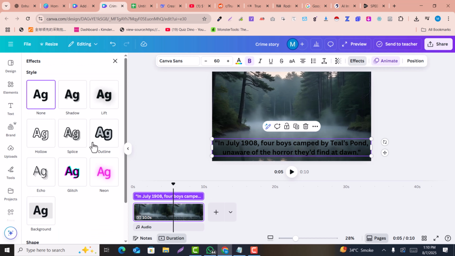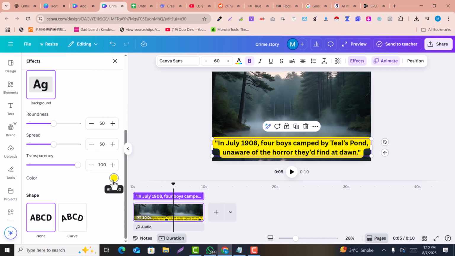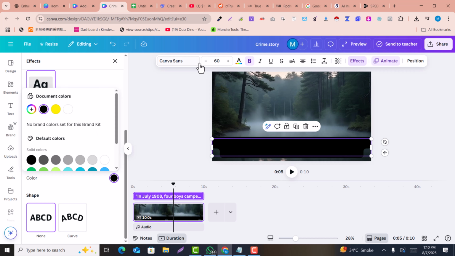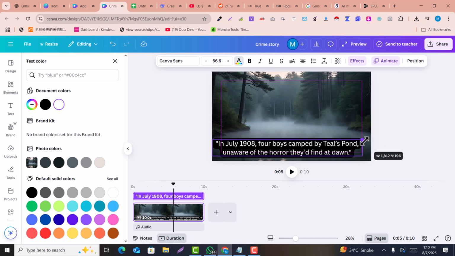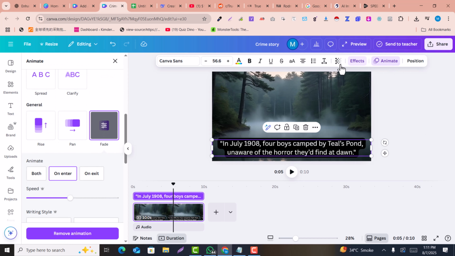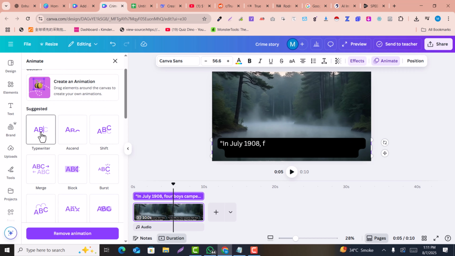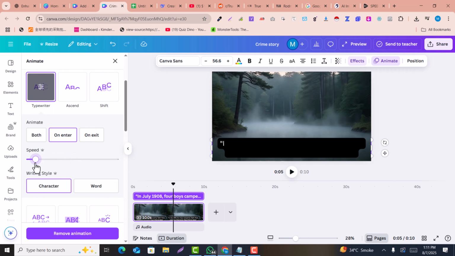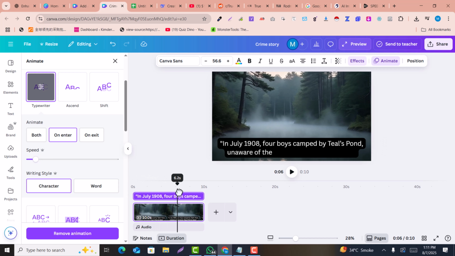If you click on effect and click on background, you can see there is a yellow background, so you can select the black background, and for the text color I select the white one. Now you can see, and you can also make it smaller here. If you click on this text and click on animate, you can select the wordings, for example this one, and you also need to select the slower speed. So now when the audio is added, it will go like that.